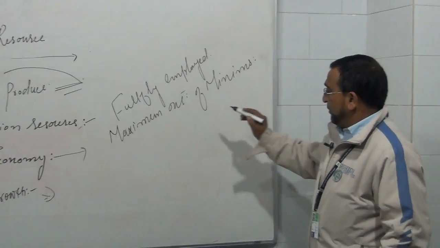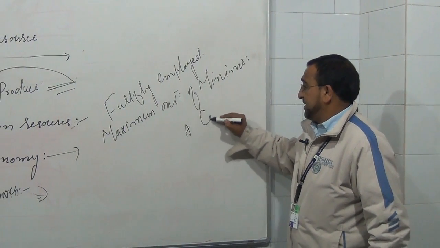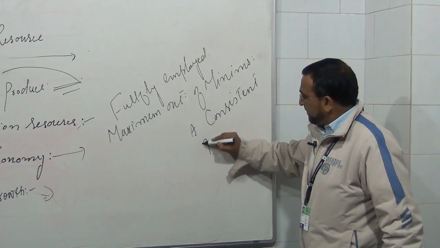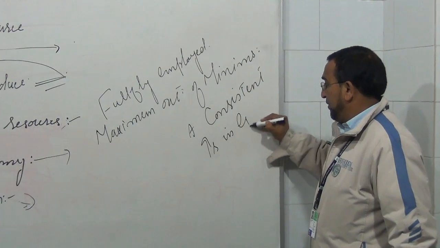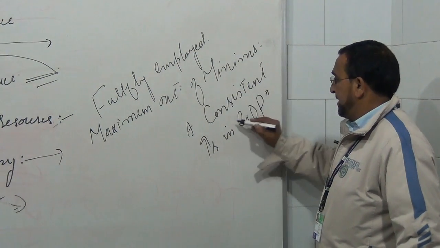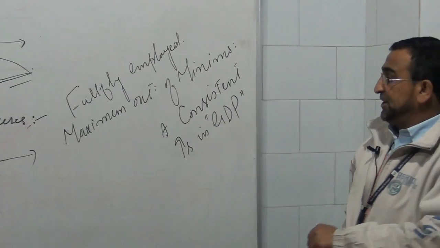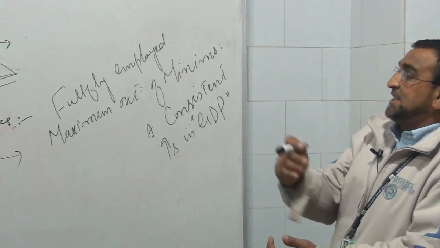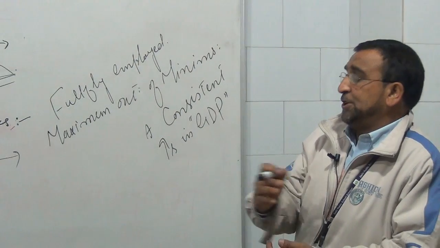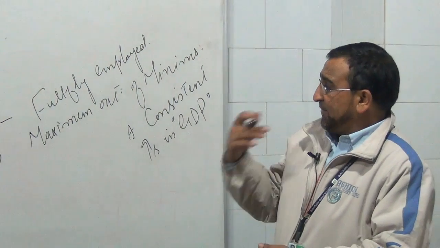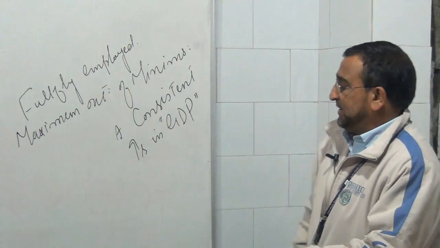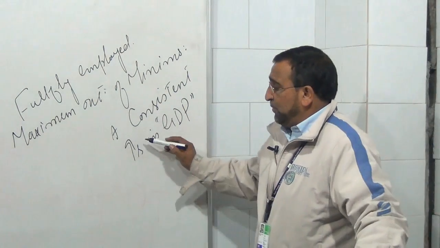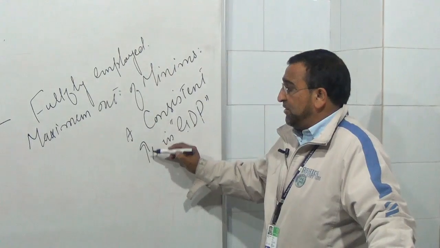Economic growth simply means a consistent increase in gross domestic product, which we literally call GDP. The main focus is when we utilize our resources, when we make efficient use of our economy, when we utilize our resources properly and fully. Then the main problem we have to address is economic growth, that is, we should increase our GDP in a consistent manner.